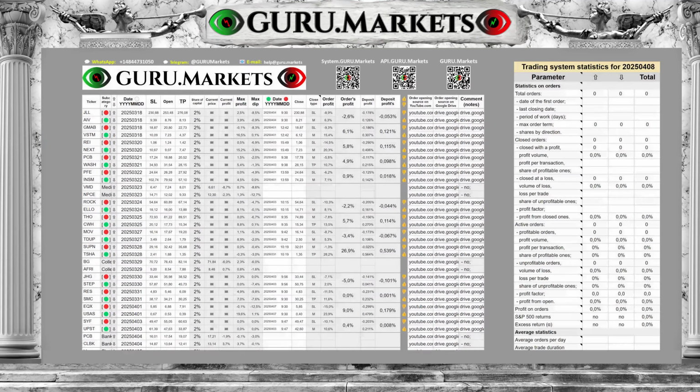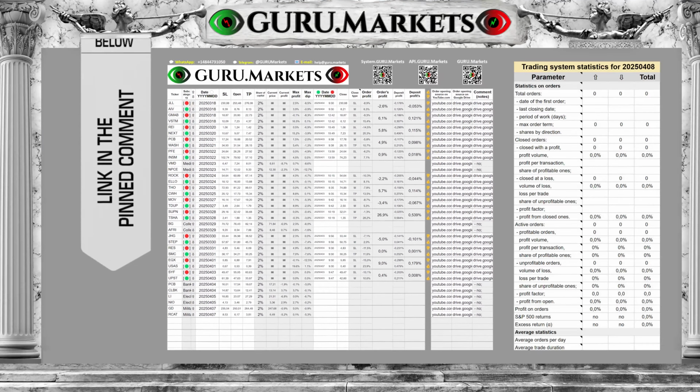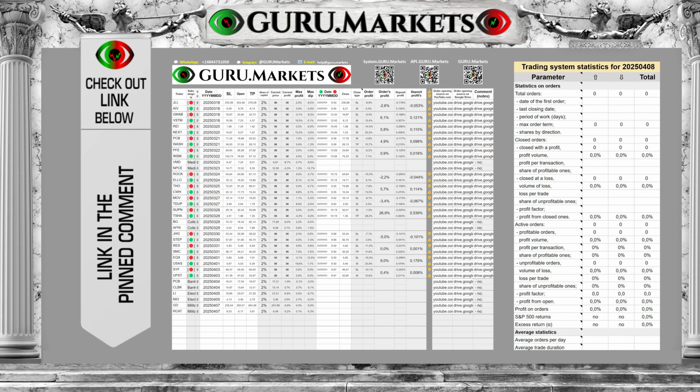Let's look at the order table, which is available. The link is in the pinned comment. The order table contains all decisions previously made in a given season by the stock valuation information and reference System.GURU.Markets. Access to the order table is absolutely free and open. Link in pinned comment.